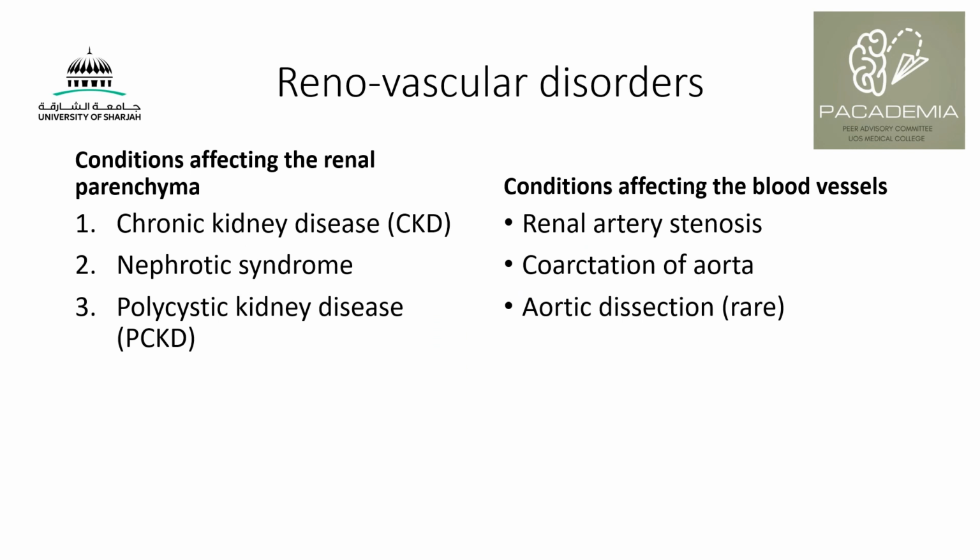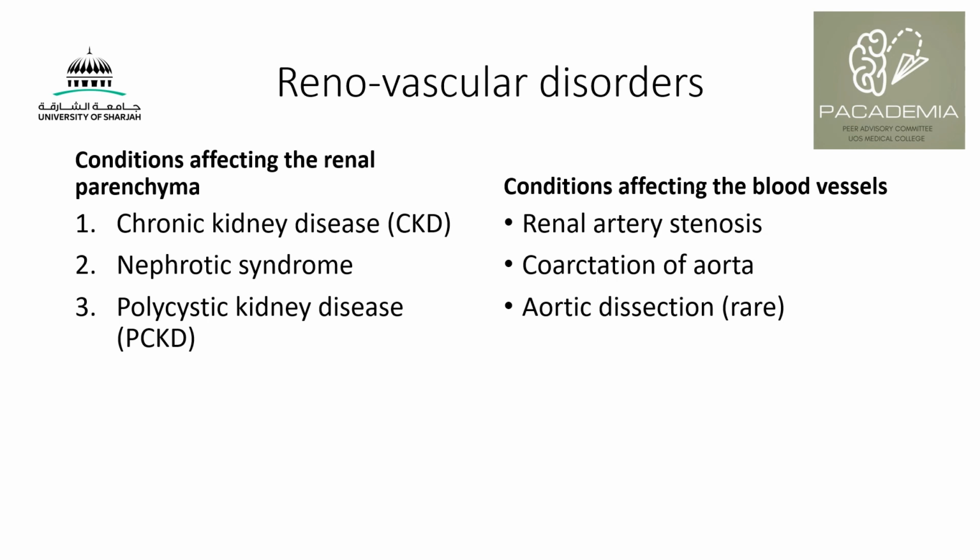Renal and vascular disorders, we have the renal component: disease affecting the renal parenchyma, and the vascular, the vessels. So we have three for each. We have chronic kidney disease, nephrotic syndrome, polycystic kidney disease. The blood vessels, we have renal artery stenosis and coarctation. Aortic dissection can be caused by hypertension, and sometimes aortic dissection can rarely cause secondary hypertension. So it could go both ways.